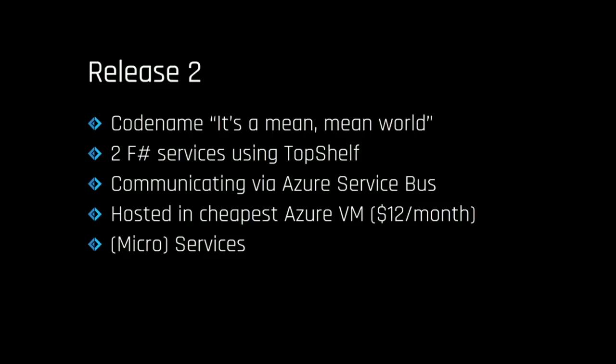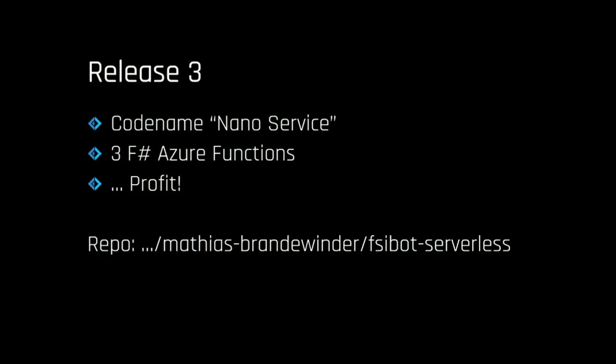I was trying to fix things, and I thought, this is not working. Let's try something else. I saw the Azure Functions word pop up, and I thought, how about I try to rewrite it as an Azure function? And so this is what I did. The third release, which is a nano service now, is using three functions. It took me a glorious half a day to rewrite entirely. And that's really it. I wrote my three functions.